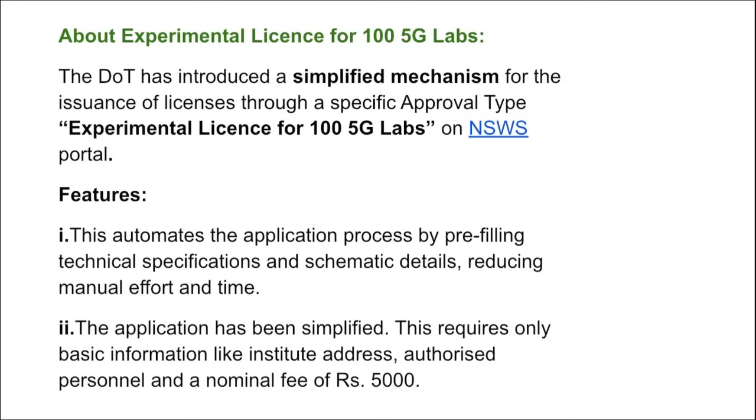Right? Apart from this, if we look at the experimental license for 100 5G labs, correct? Here, the Department of Telecommunication has introduced a simplified mechanism for the issuance of this license through a specific approval type of portal that will be on the NSWS portal.